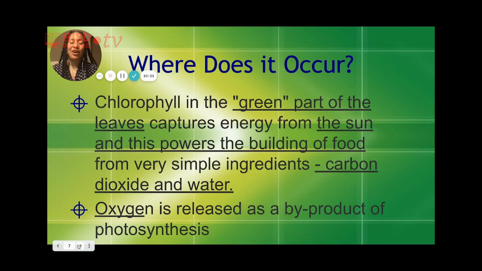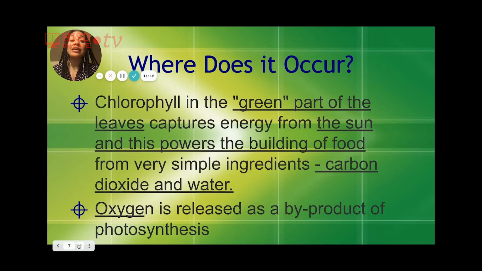So where does this all occur? Where does this occur? So photosynthesis occurs in the green part of leaves. It captures energy from the sun, and this powers the building of food from very simple ingredients, carbon dioxide and water.